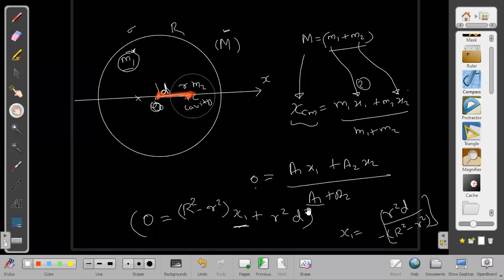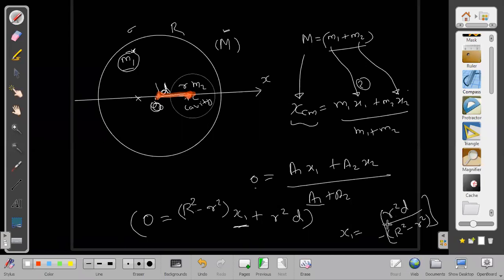So we are getting this. How to do the same question if I am giving not a disk but a sphere, a solid sphere? Then again, volume we will consider. For the solid sphere, it will be r cube into d upon capital R cube minus small r cube, and we will get the answer.